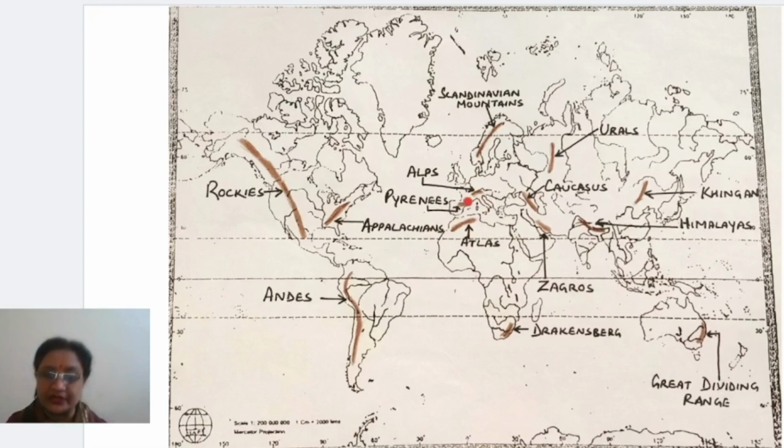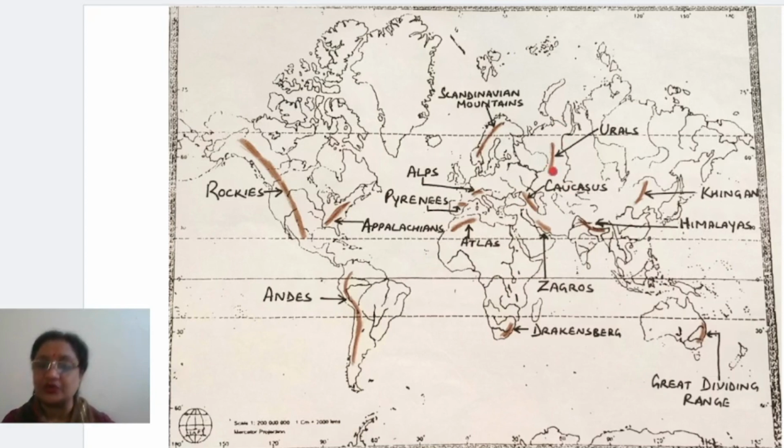Now, as we move down again, there is a neck-like formation, okay, between Iberian Peninsula and the mainland. It is a very narrow part, and there only you have to mark the Pyrenees, right? This is Pyrenees. Okay. Now come to the next one, that is Caucasus. Now these Caucasus mountains are lying in between the Black Sea on one side and the Caspian Sea on the other, right? This is called Caucasus mountain. Clear, children? And one more mountain is there.